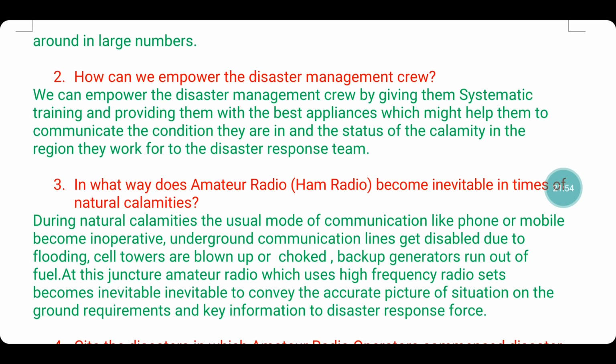On to the second question. How can we empower the disaster management crew? Crew means group of people doing some work. We can empower the disaster management crew by giving them systematic training and providing them with the best appliances. Appliances means equipments, electronic gadgets. The best appliances which might help them to communicate the condition they are in and the status of the calamity in the region they work for to the disaster response team. So we can help them by doing all these favors, by giving them the best appliances and giving a systematic training.